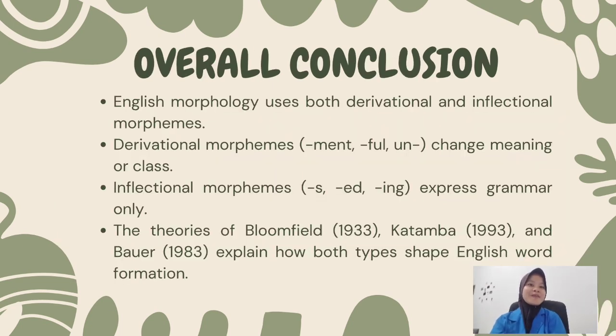Okay, to conclude my presentation, English morphology uses both derivational and inflectional morphemes to build meaning and grammar. Derivational morphemes like un-, -ment, and -ful create new words or change meaning, while inflectional morphemes like -s, -ed, and -ing only change grammatical form. This analysis follows the theories of Bloomfield, Katamba, and Bauer.